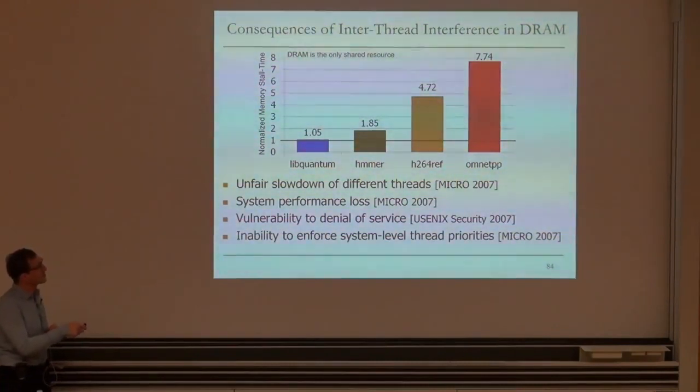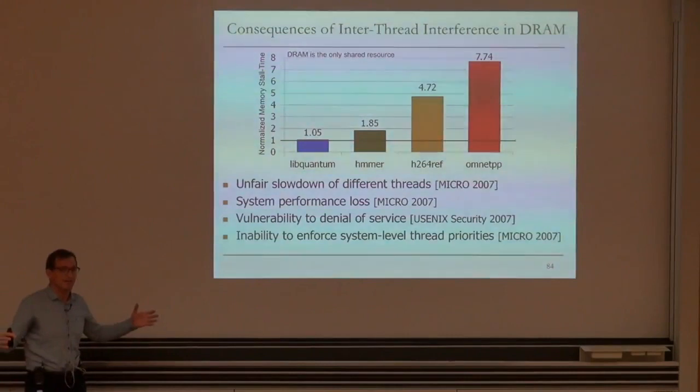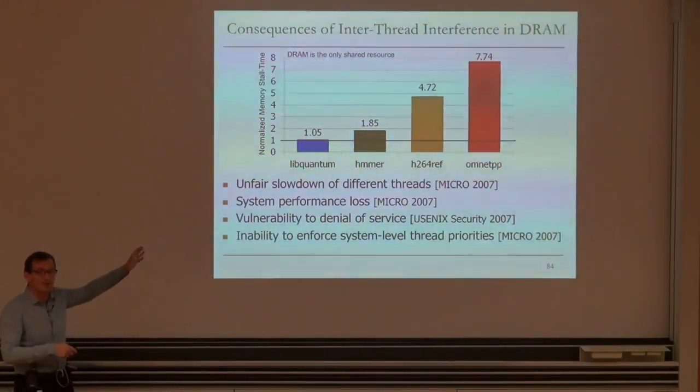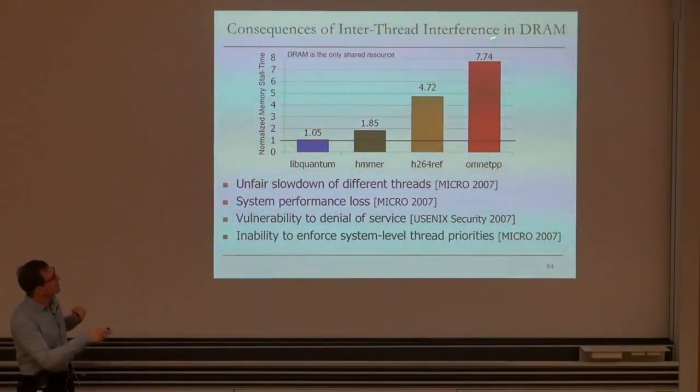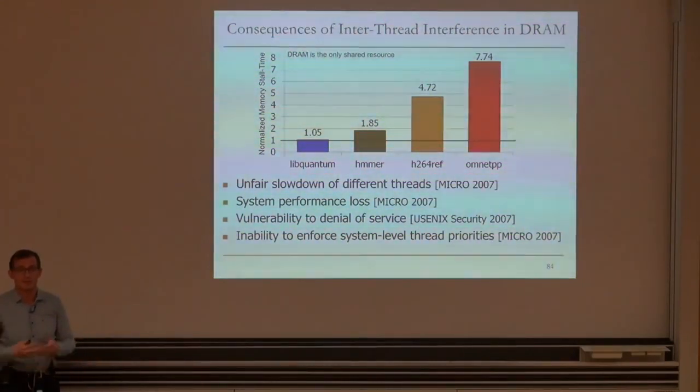You get system performance loss because this core may be making progress, but it's very heavily memory intensive. So it's not making a lot of progress, even though it is getting its request serviced. But this core, it's not that memory intensive. It's just waiting for memory requests to be serviced for a long time. So exactly, you would like to enable many cores to make progress, but this is doing exactly the opposite. As a result, system performance is reducing.